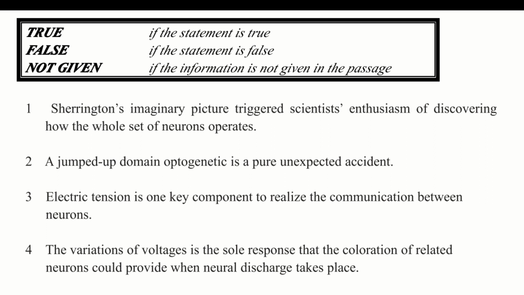So what the question is telling us is that Sherrington's imaginary picture triggered, and triggered means it gave a different definition, for those scientists who are discovering how the whole set of neurons operates. So where is the mention of Sherrington's imaginary picture, the painting?